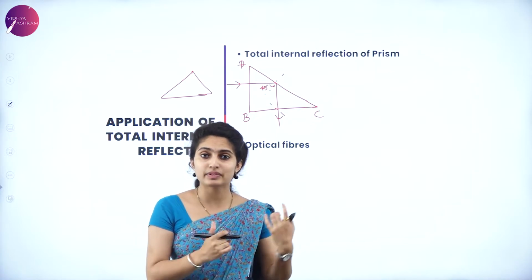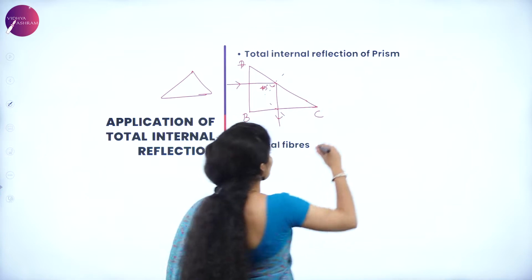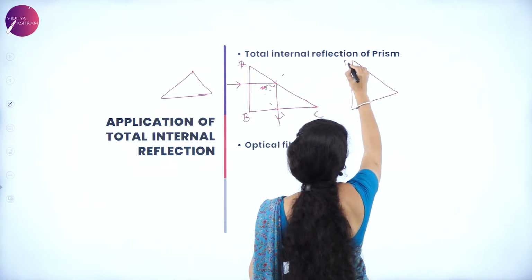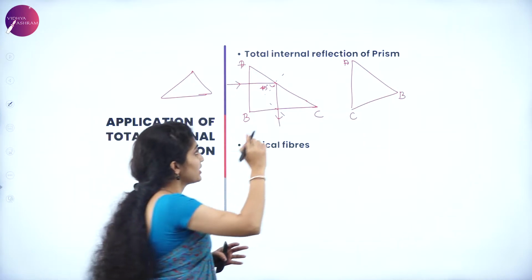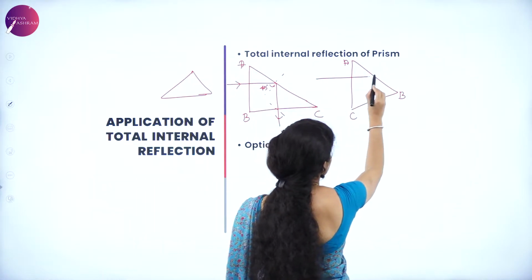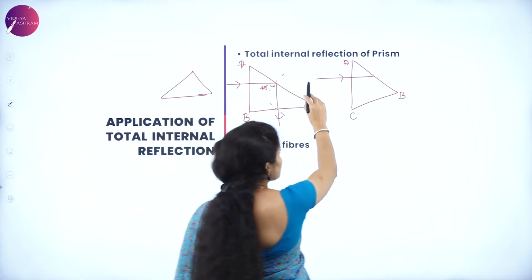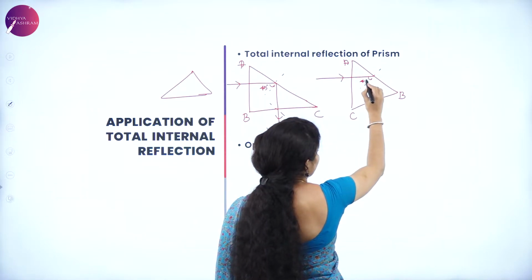Similarly, for the same prism, the incident ray will have a different direction on hitting. So we have that as A, B, C. When this is the case, the incident light which is incident on the face AB comes undeviated at an angle of 45 degree.